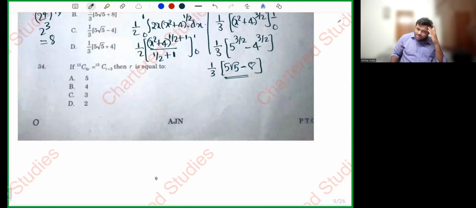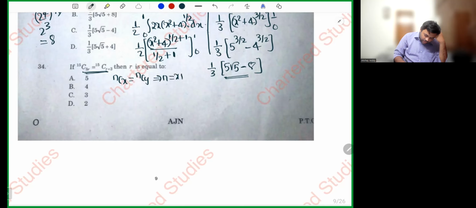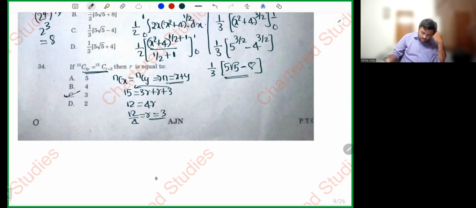Next, question number 34. 15C3R is equal to 15CR plus 3. If NCX is equal to NCY, then obviously N will be equal to x plus y. So 15 is equal to 3R plus R plus 3. Let's take 3 here. 15 minus 3 is 12, equal to 4R. 12 by 4 is equal to R. R is equal to 3. Simply the value of R is 3.